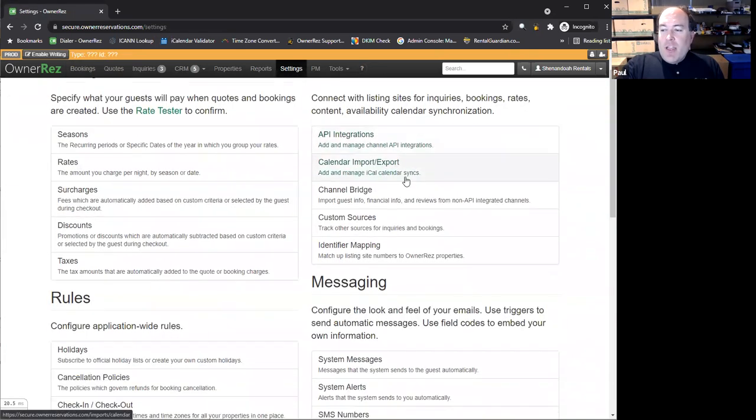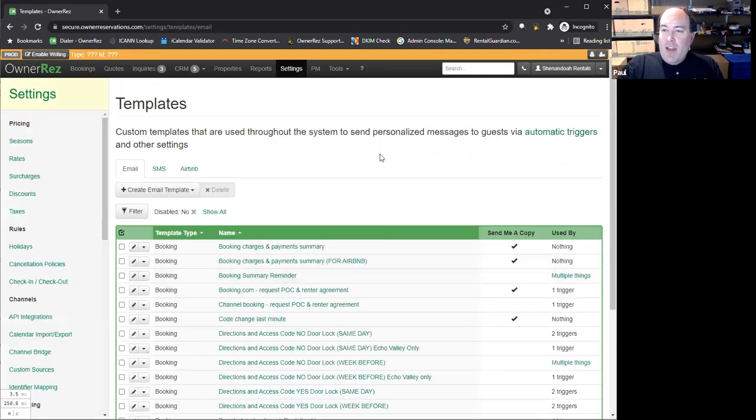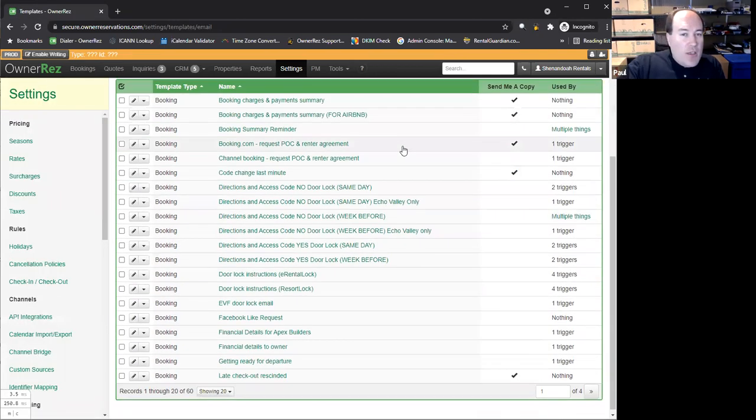Similarly, everybody in the world has email. That's why we have a very powerful system for configuring automatic email templates and triggers. Now, we don't do that necessarily for you because your business is not going to be the same as somebody else's. So you have to invest the time in thinking through, okay, what emails do I want to send to my guests under what circumstances? You can see this particular company has done a lot of work on it. They've got 60 separate emails.